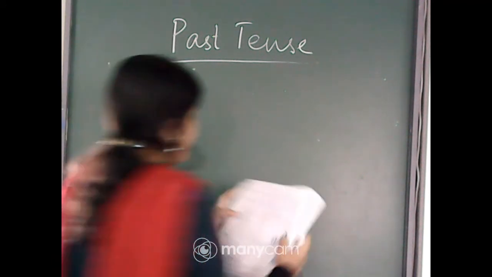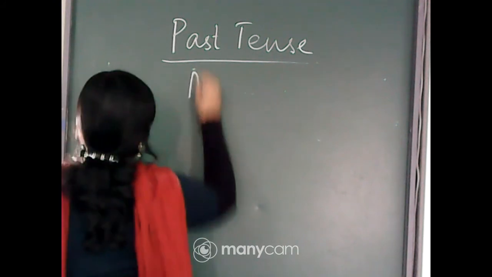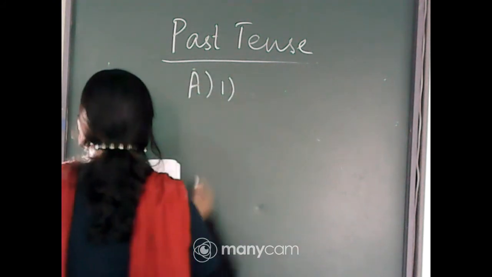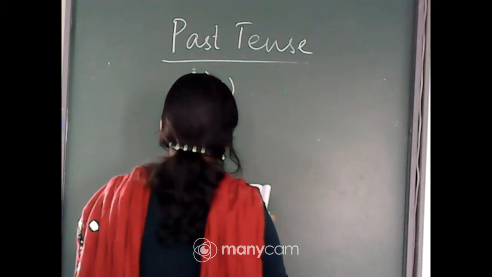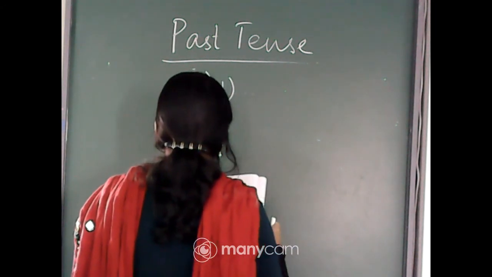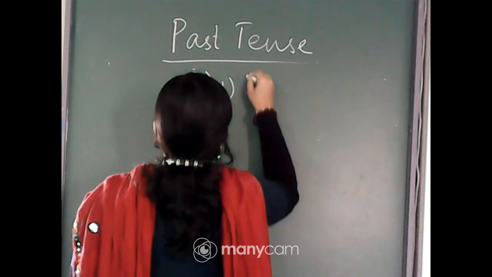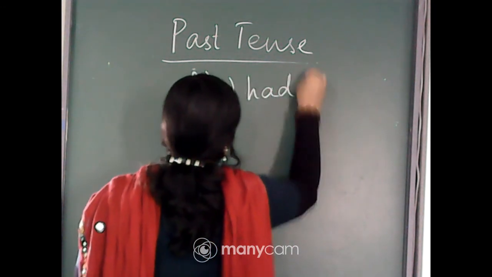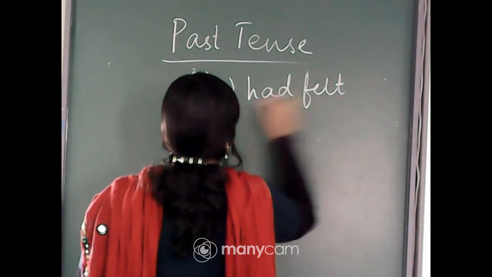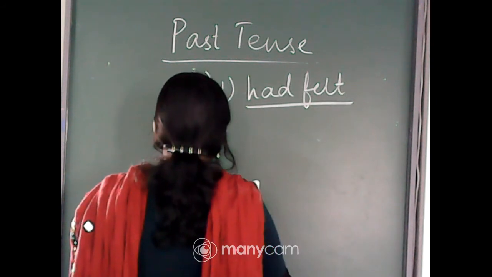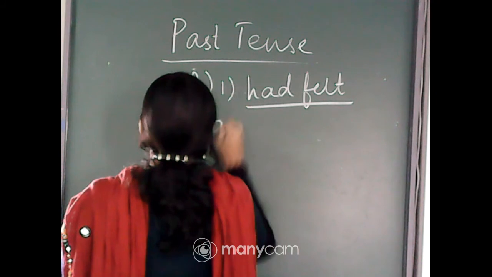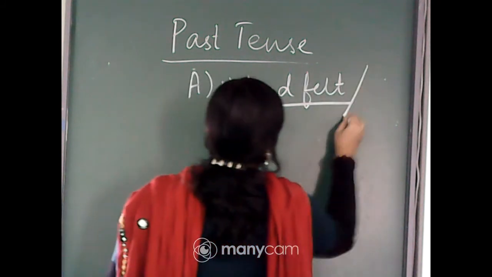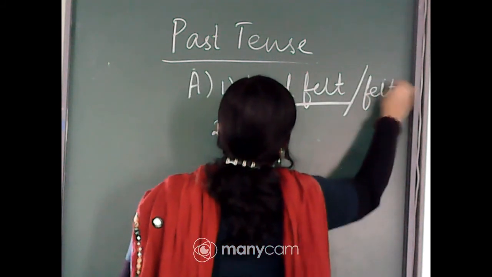So I am going to use the past perfect tense for the first line. Okay. Or you can even write felt.